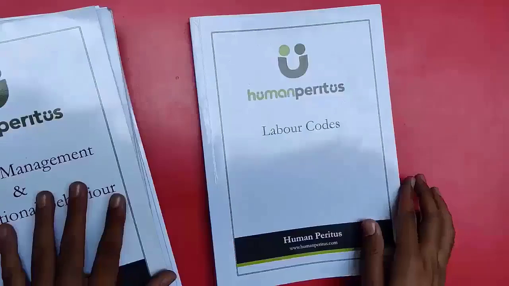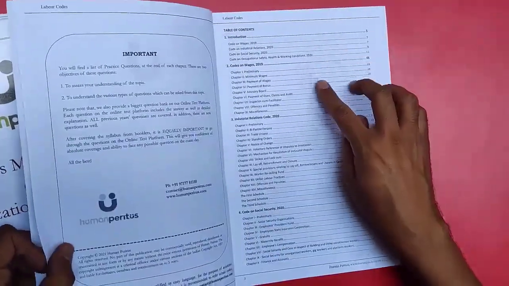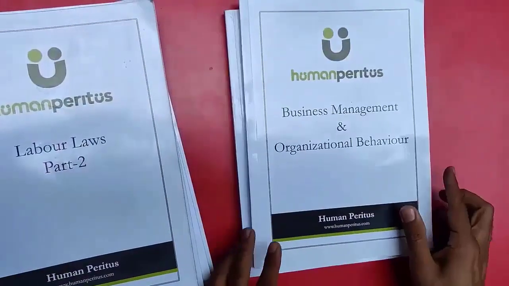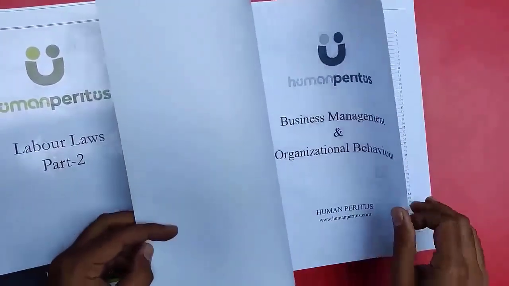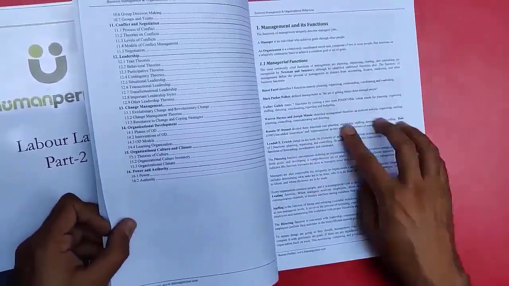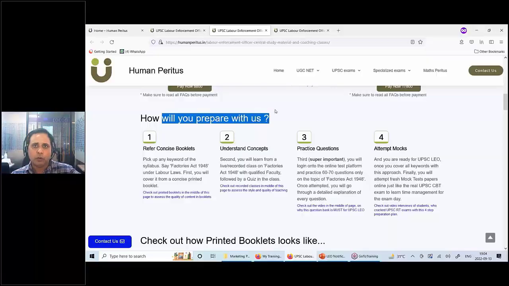So these are quite concise booklets, and they will provide you 100% coverage of the syllabus. Current affairs are also included in these booklets only. So once you have gone through that particular keyword of Factories Act or motivation theory, whatever you have selected, you'll go to the second step.